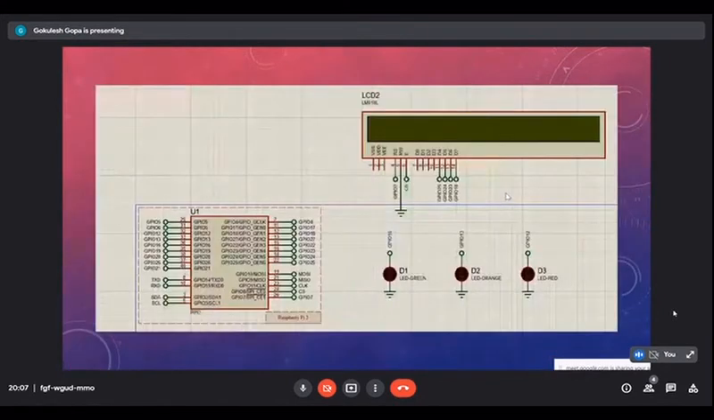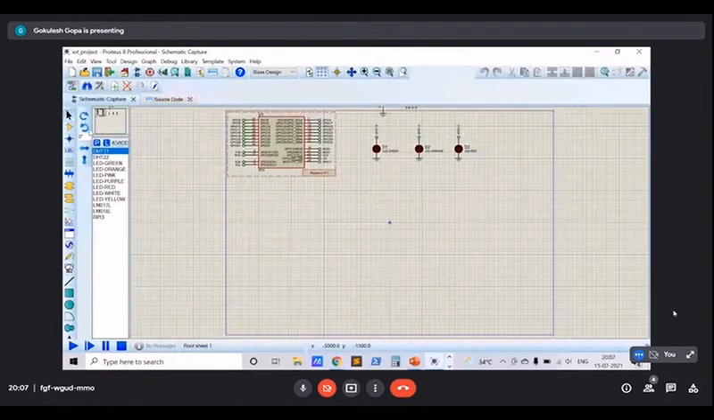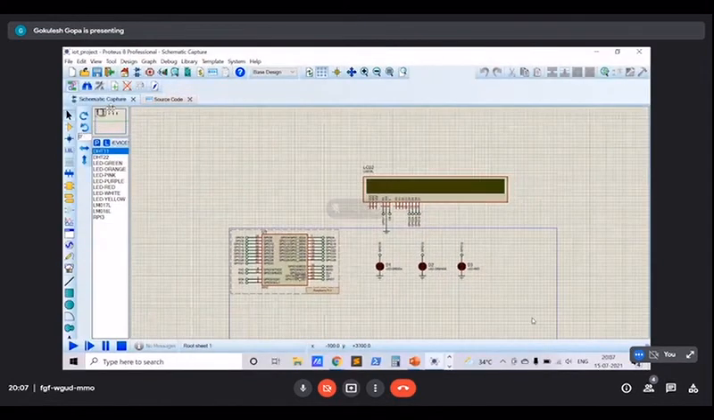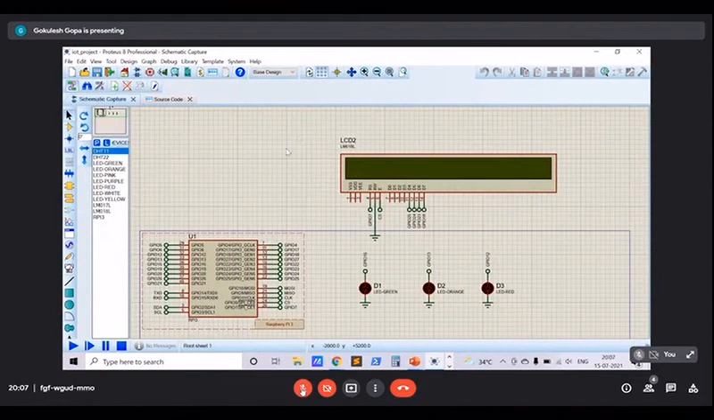Now my friend Gokulesh will take us to the simulation in Proteus and show how the code is working behind it. Gokulesh: Thank you, Ashutosh. So this is the schematic diagram of our project. We have gone with Raspberry Pi 3 as our preferred board, and we have hooked it up with a 40x2 LCD. So the connections are as follows.